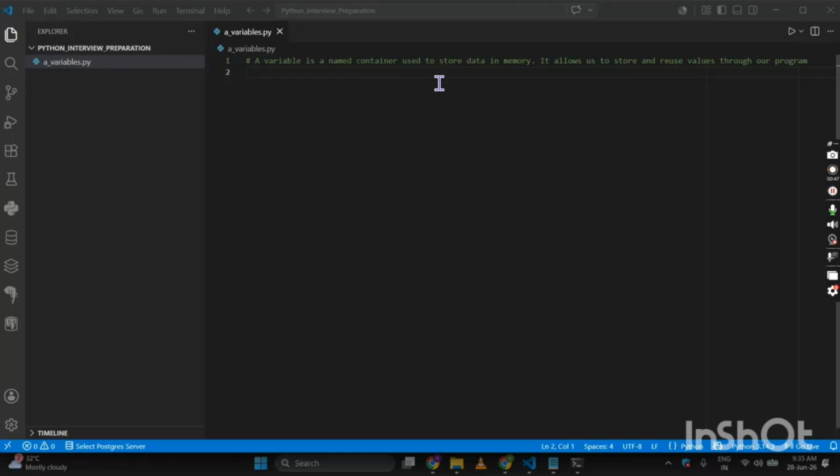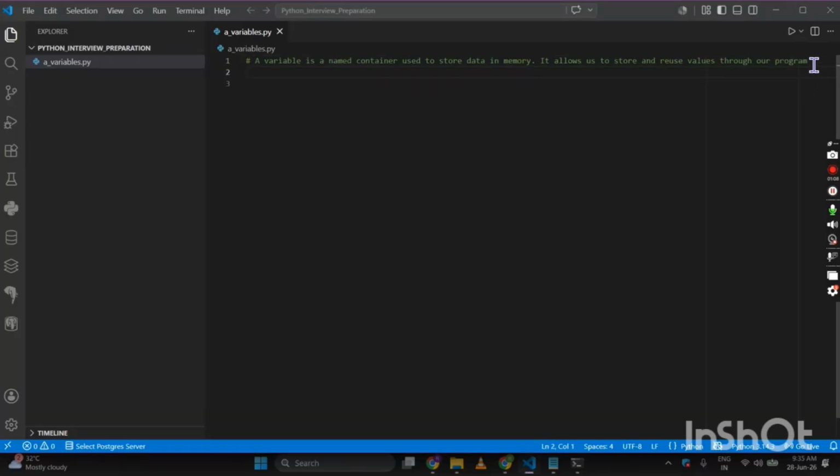Now the very first line that you can already see, I have written with the comment symbol that we use in Python, which is hash. Hash is the comment symbol, and I have written the definition of variables, which says that a variable is a named container used to store data in memory. It allows us to store and reuse values throughout our program.